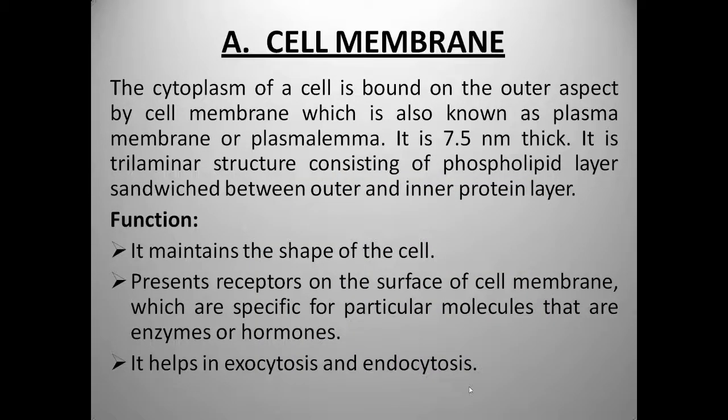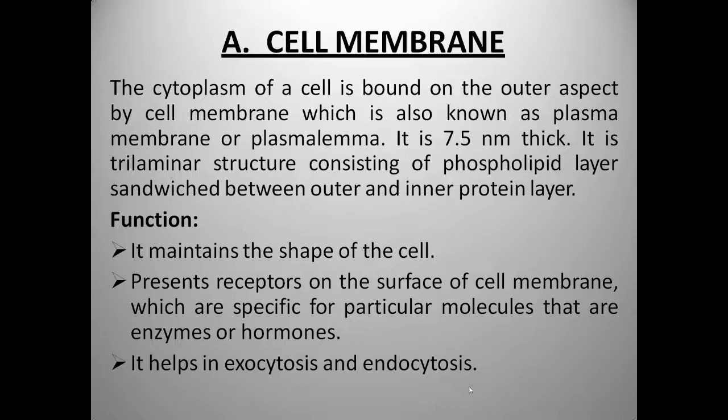Now the cell membrane. The cytoplasm of a cell is bounded on the outer aspect by the cell membrane, also known as the plasma membrane or plasmalemma. It is 7.5 nanometers thick, and a trilaminar structure consisting of a phospholipid layer sandwiched between outer and inner protein layers.